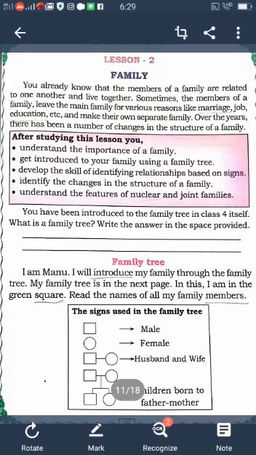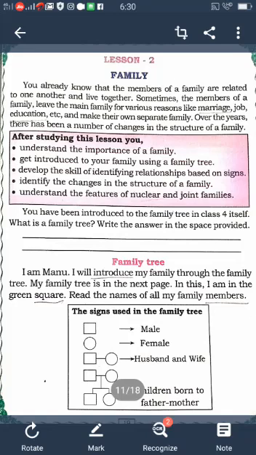In your chapter, page number 20, all of you open page number 20. There is one example of a family tree. That is Manu's family tree. Understood? How many generations are there? There are 4 generations. They all live together in the same house. They have meals together. They celebrate the festivals and functions.